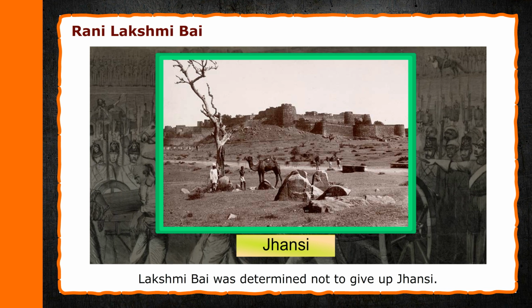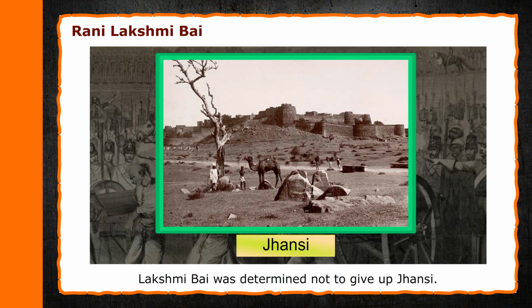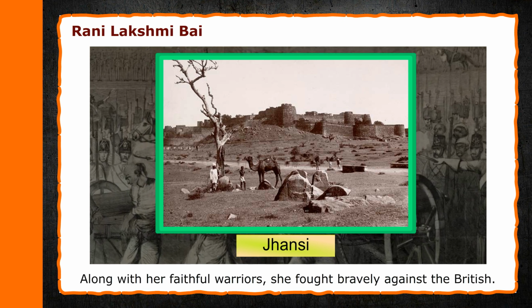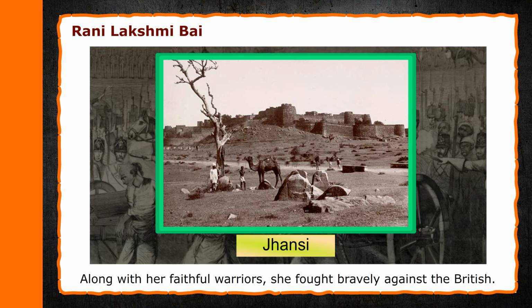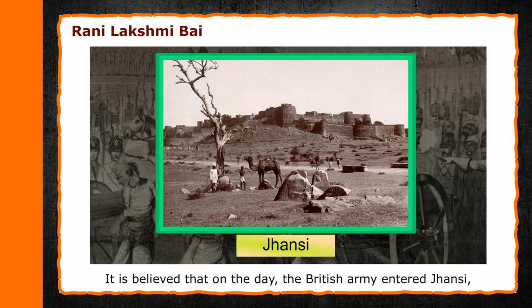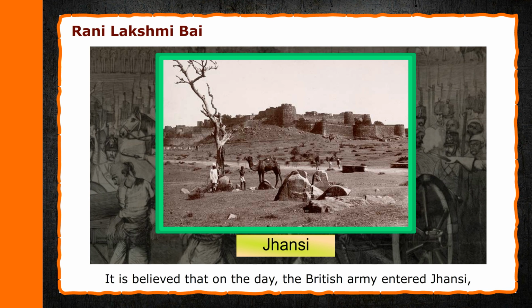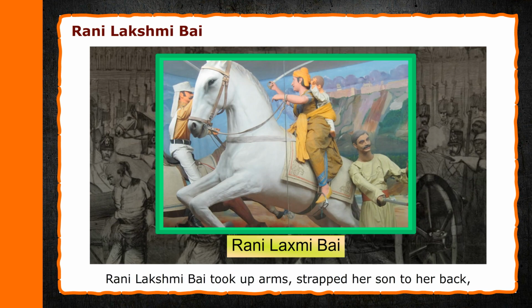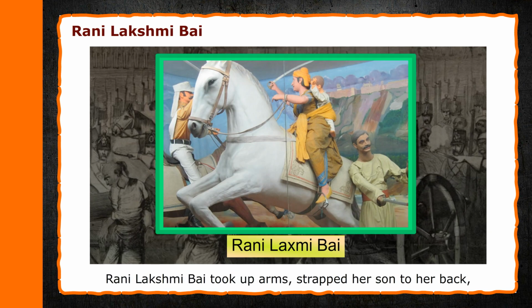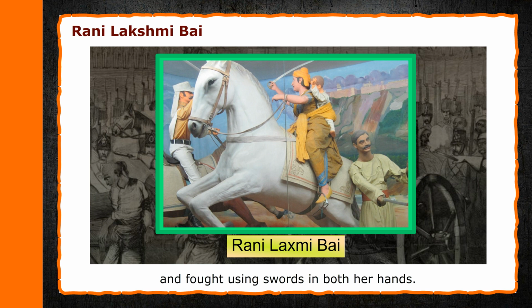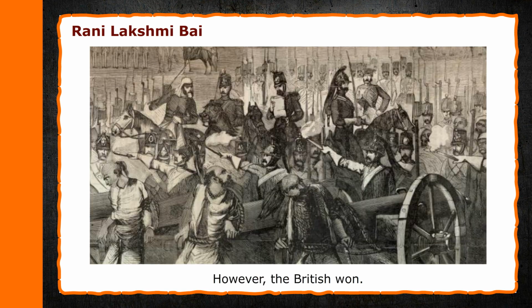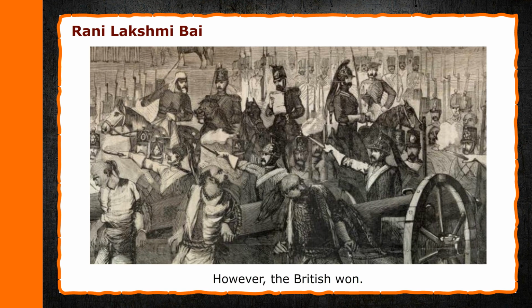Lakshmi Bai was determined not to give up Jhansi. Along with her faithful warriors, she fought bravely against the British. It is believed that on the day the British army entered Jhansi, Rani Lakshmi Bai took up arms, strapped her son to her back, held the reins of her horse in her mouth, and fought using swords in both her hands. However, the British won.